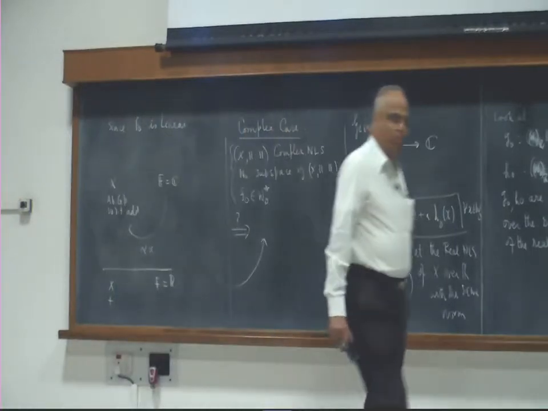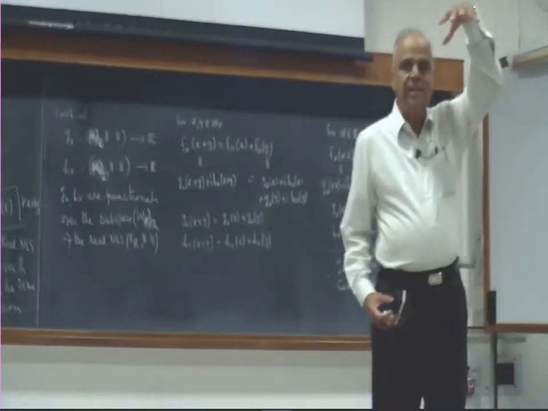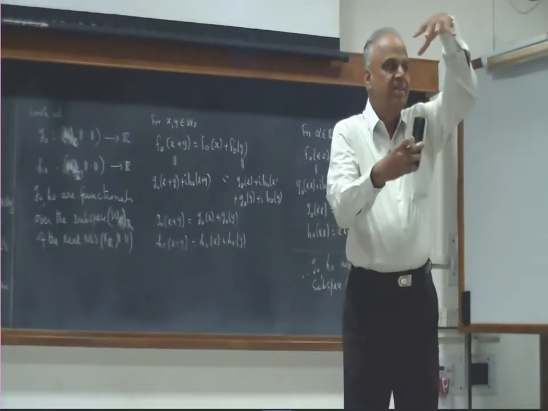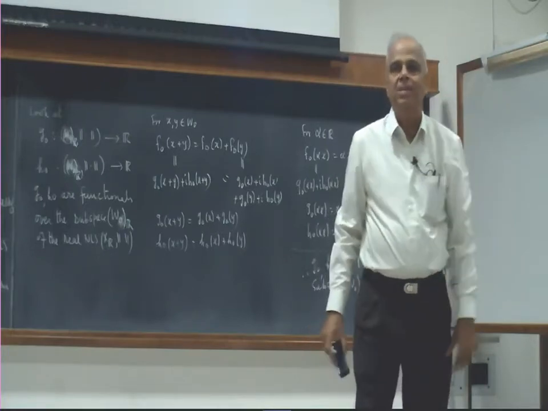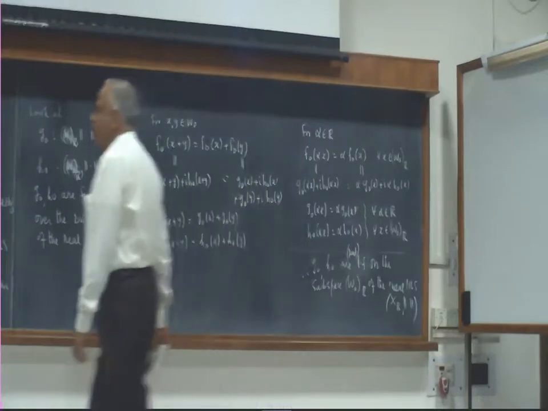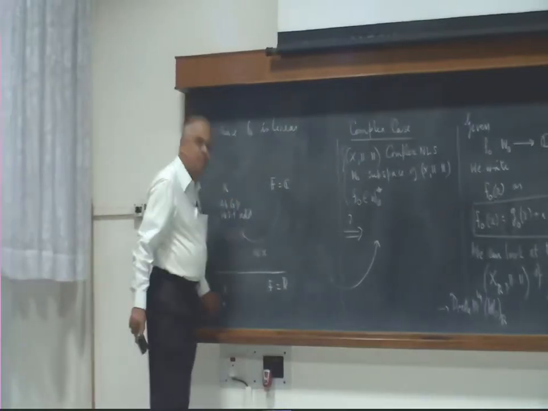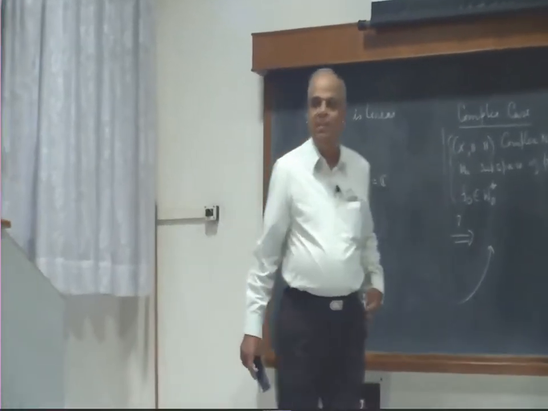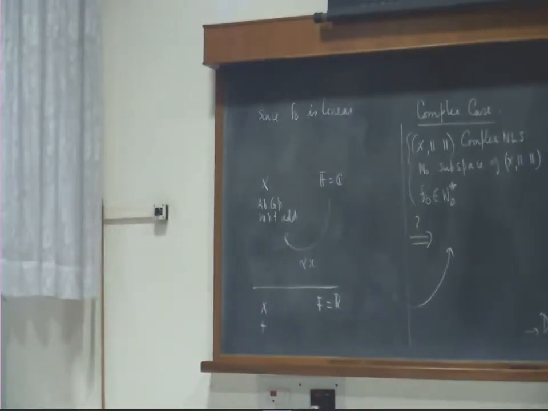So this is the important thing: on the same carrier set, you can do a lot of things, but depending on what you do, you are going to get a different structure. But the carrier set is the same. The carrier set is X. For this vector space, the carrier set is X, but the field is C. For this vector space, also the carrier set is X, but the field is different. Is that clear? Because if that's not clear, the extension theorem doesn't make sense.